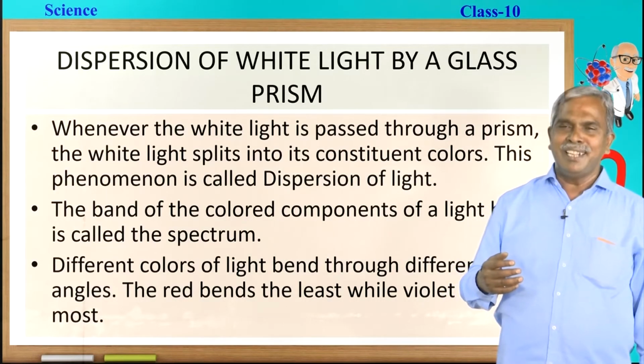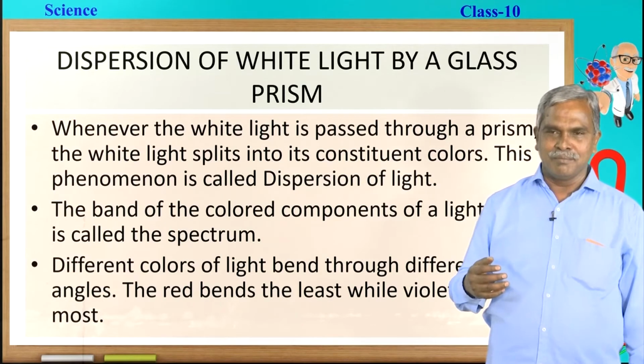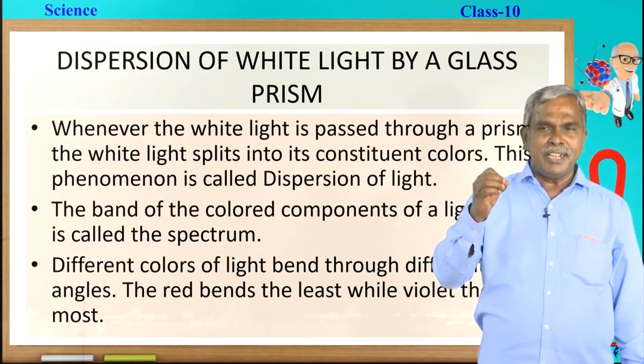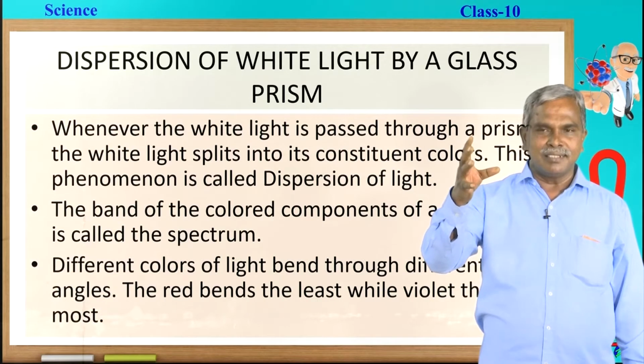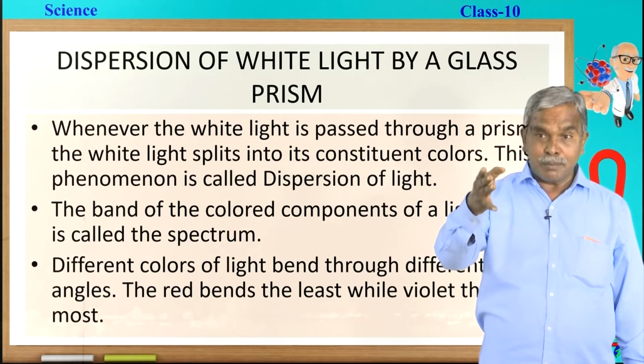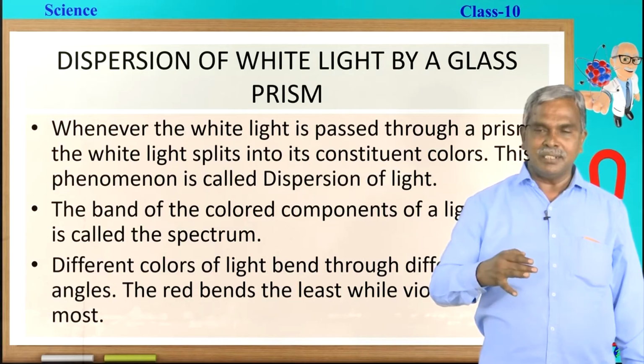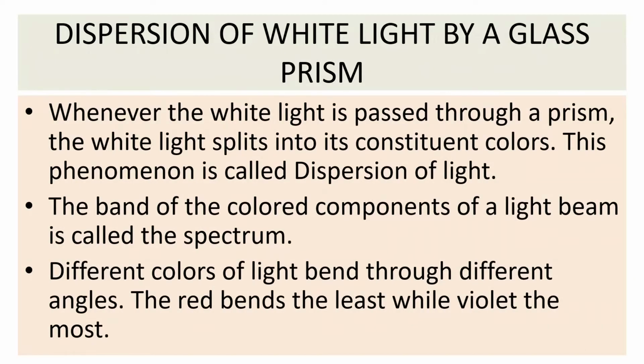Dispersion of white light by a glass prism. White light is made of millions of colors. You may be surprised now to listen to this statement. How come, sir? Definitely it is made of millions of colors. But if I say the next statement, that white light is made of 7 colors, every student is going to admit it. But the first statement is also true, my dear children.